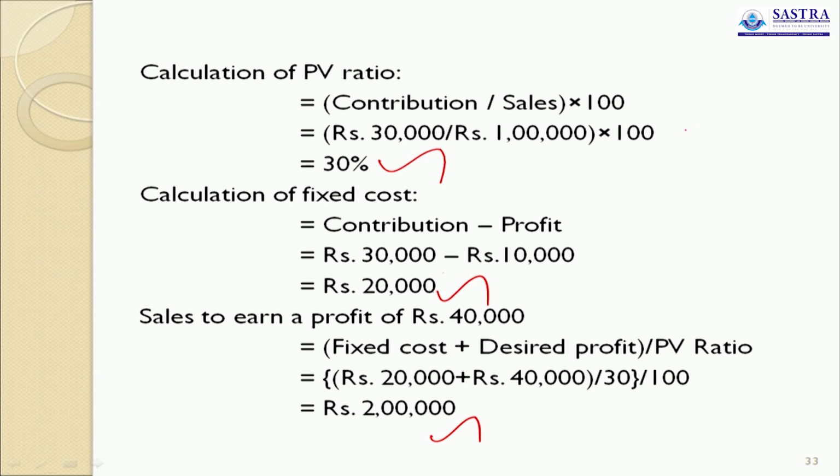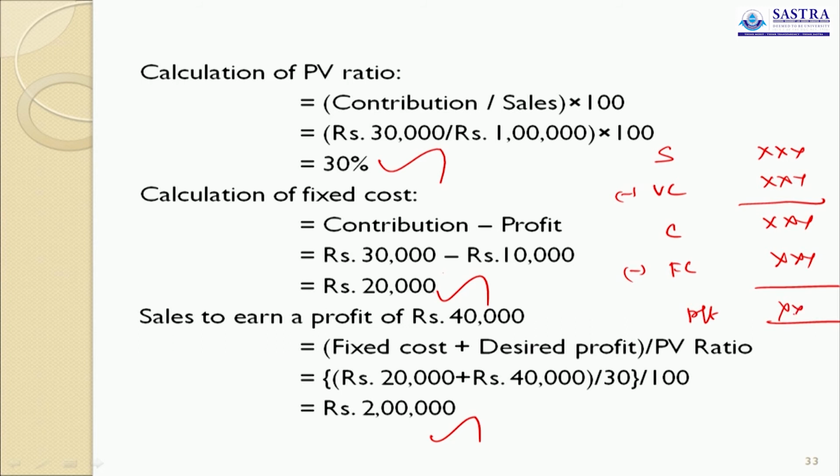Here you have to draw a marginal cost statement. Sales, variable cost, contribution, less fixed cost. This is profit. So in this problem, profit is given, contribution we have. So the difference between these two is fixed cost. Very simple. Once you draw this statement, it will help you a lot to find out the answer of all the components. Okay.